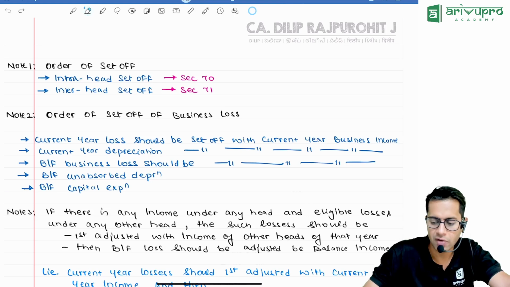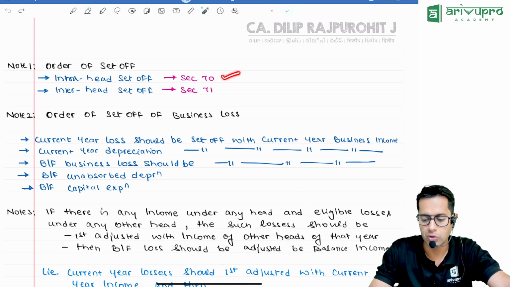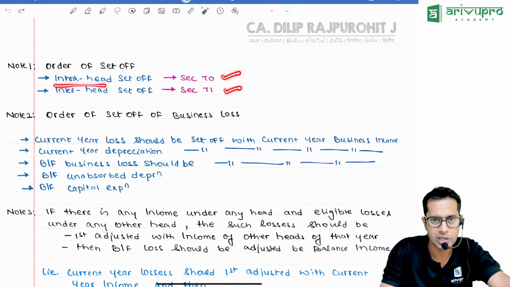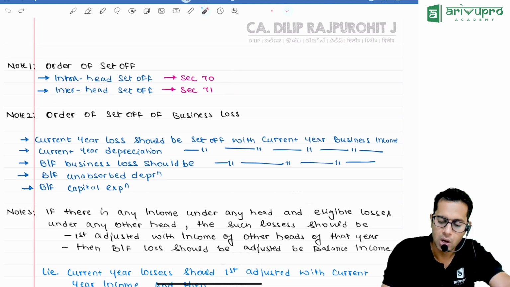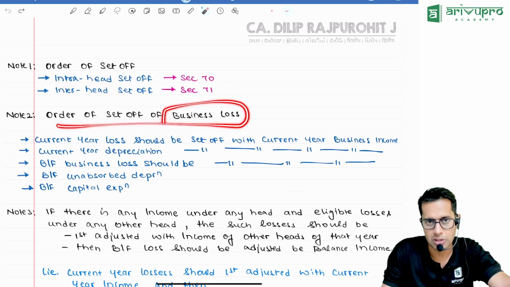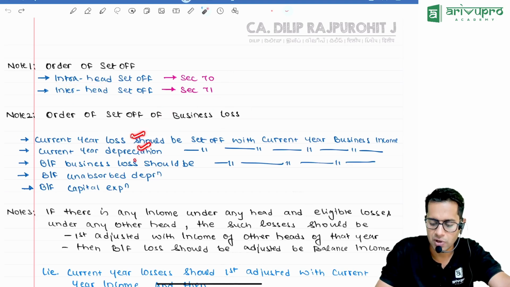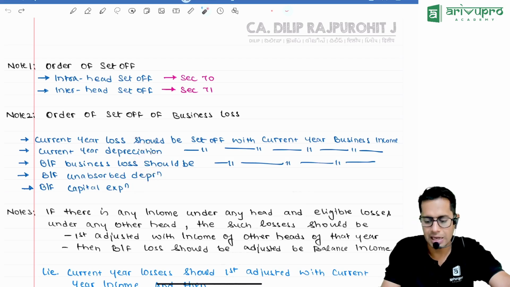What is the order of set off? First you should solve your own house problem, then you should solve the problem of other houses. Meaning first you should do intrahead set off, then you should do interhead set off. Order of set off of business loss: first you should always do adjustment of current year and then brought forward adjustment. And in the current year also, first adjust current year business loss, then current year depreciation, then brought forward business loss and brought forward depreciation, etc.